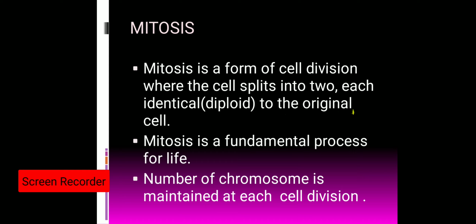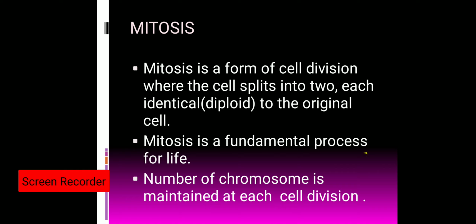Okay? So if the parent cell is diploid in nature, then the daughter cell will also be diploid. For example, if the parent cell has 46 chromosomes, the daughter cells will also have 46 chromosomes each. Mitosis is a fundamental process for life. Why is it a fundamental process for life?